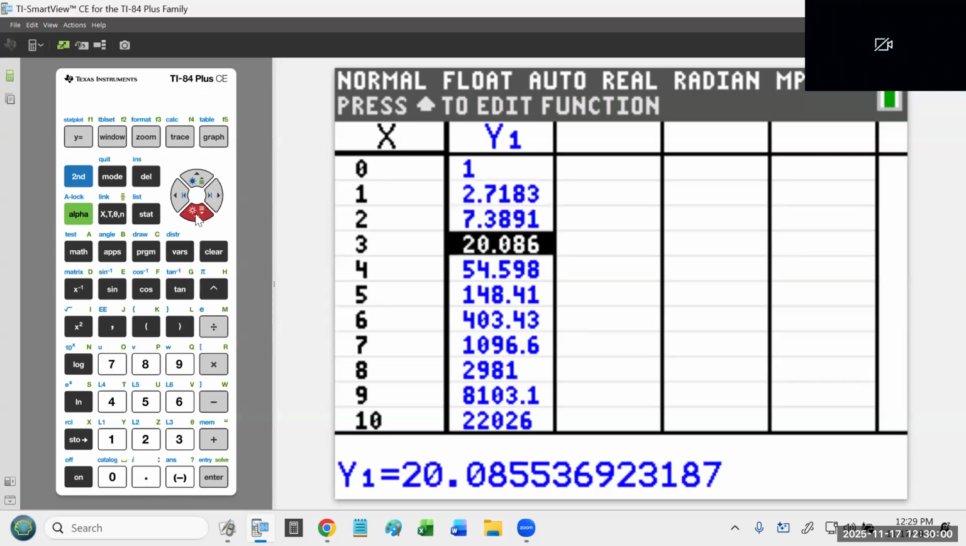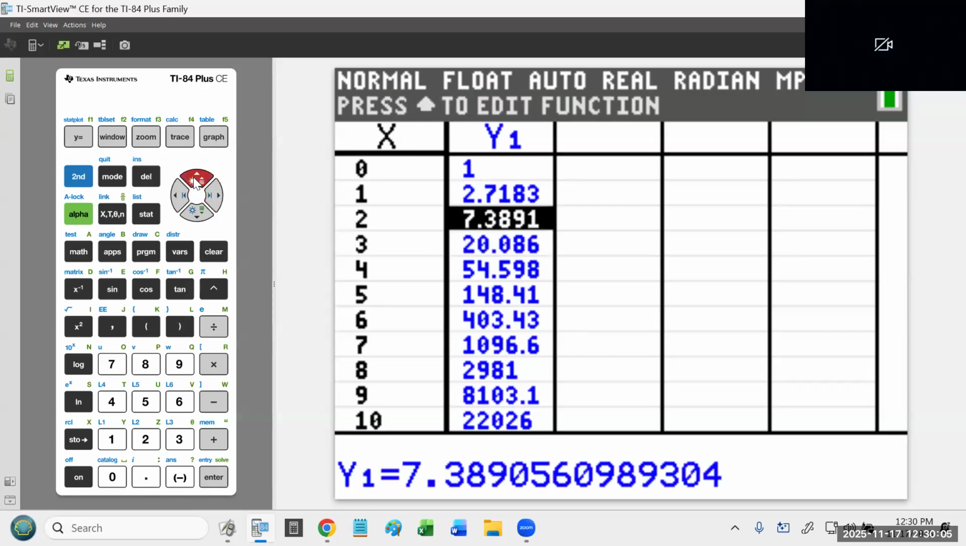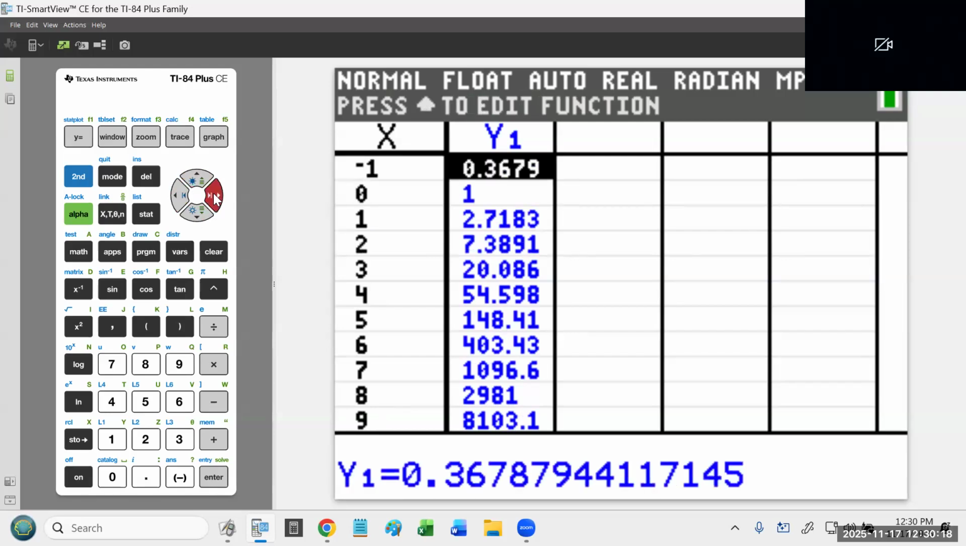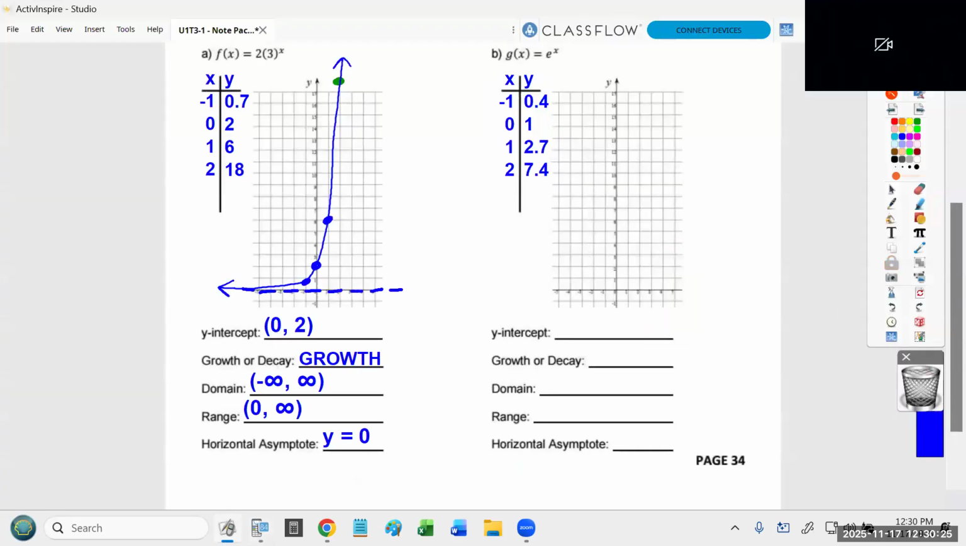Now I can't go that high. I can't go to 3, 20. That's way too high. But I will copy 2, 7.4 because the number after the 3 is high enough to make it round up. 1, 2.7. 0, 1. And because the directions were to get 4 points, I'm gonna back up to -1 and copy 0.4. Again, the 0.3 is followed by a 6, so it's rounded up to 0.4. So these are the points I went with. Again, a couple of those are rounded because I said, we're graphing this by hand, 1 decimal is good enough.